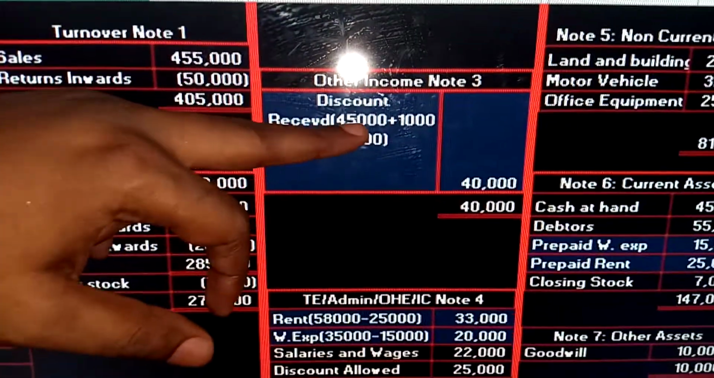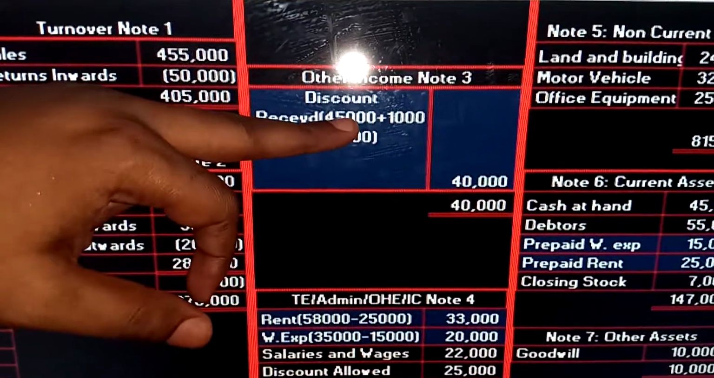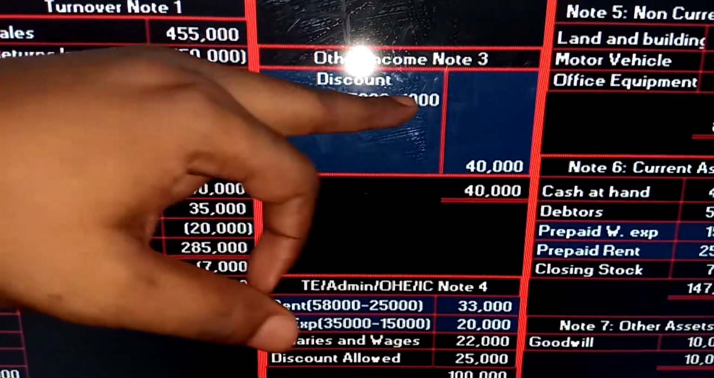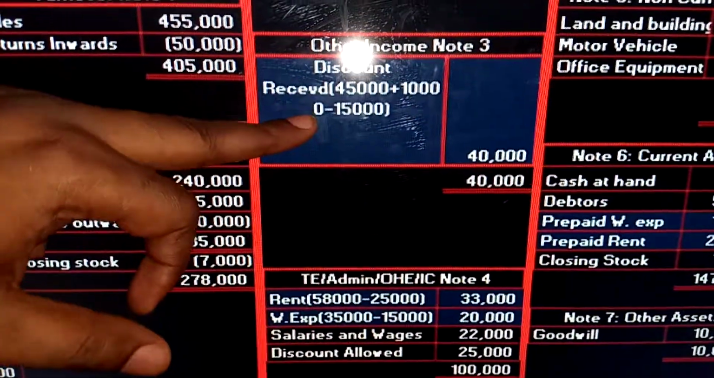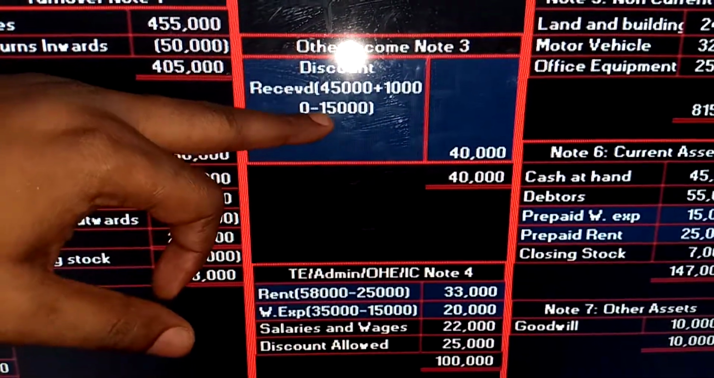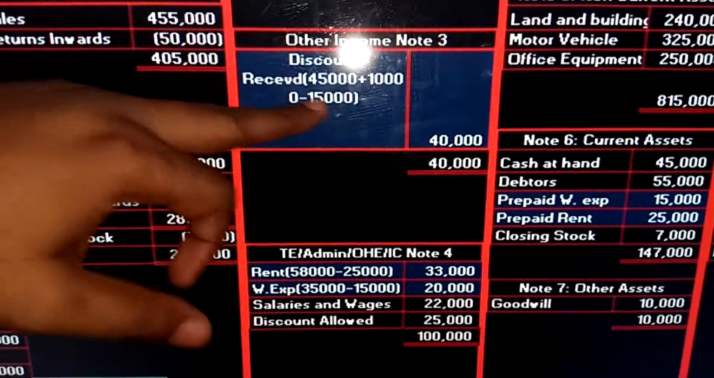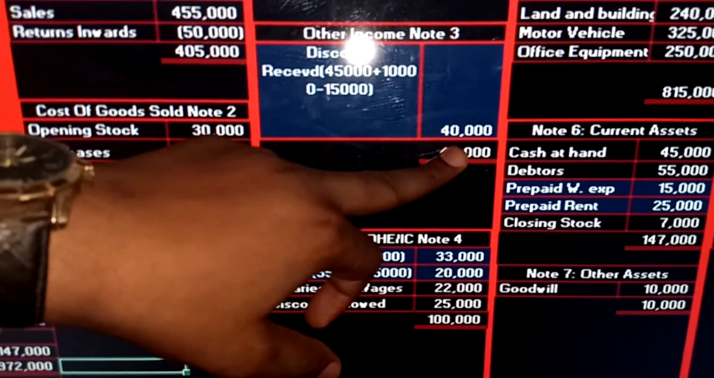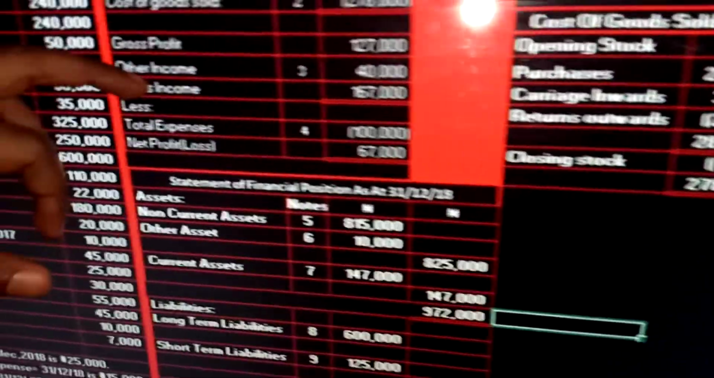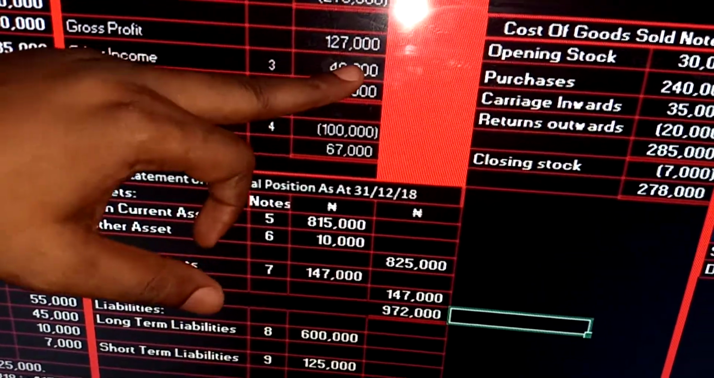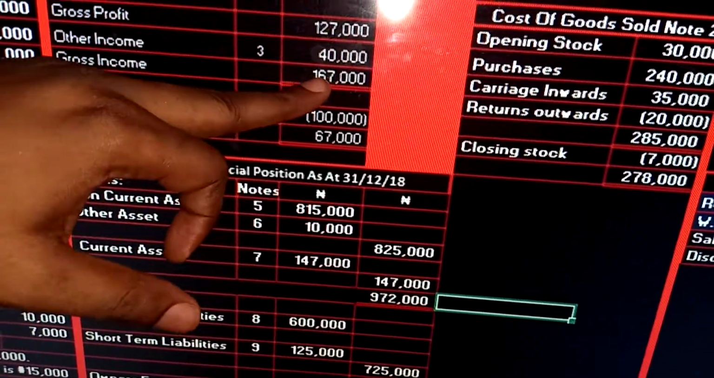So here, these are our discount received. The amount is 45,000. We have a prepayment at the beginning of the year that was supposed to add, which is 10,000. And then we have at the end of the year, which is 15,000, so we deduct. So 45,000 plus 10,000 minus 15,000 gives us what? 40,000. So our other income here is 40,000. So if you add other income to the gross profit, you have 167,000.